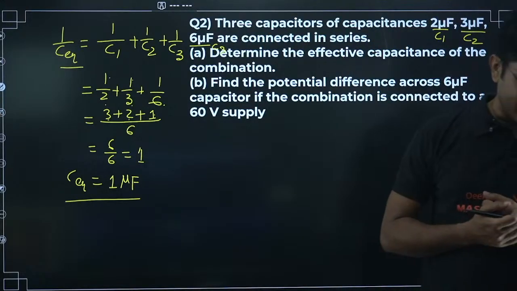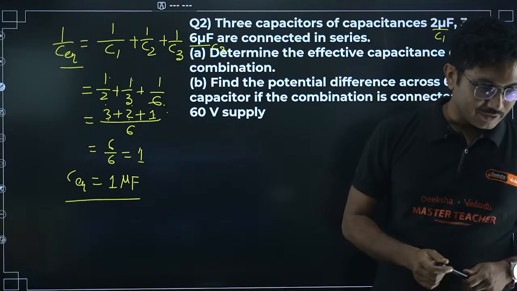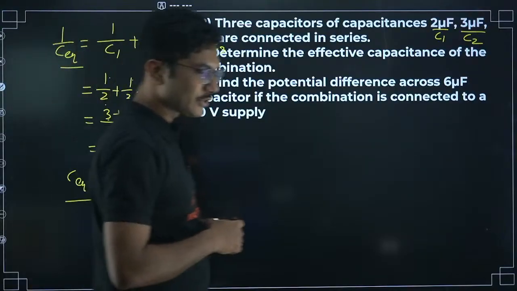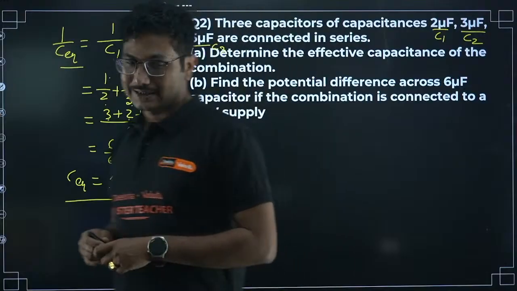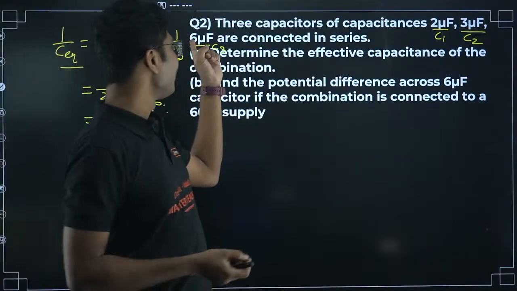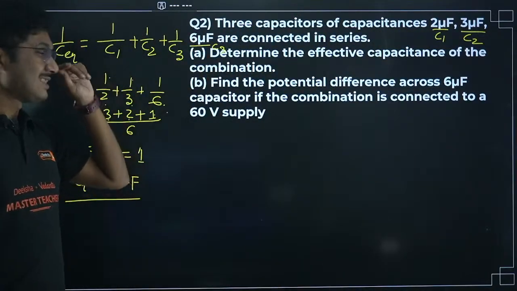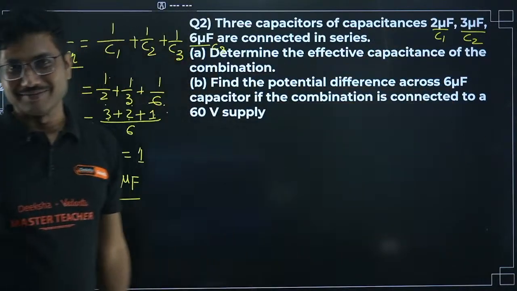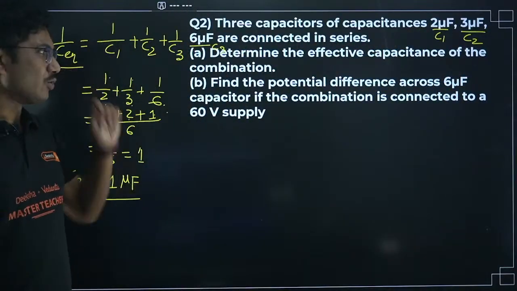So the C equivalent is 1 microfarad. Mohammad, you made a mistake. You forgot to add this 1 by 6, I guess. That's why your answer is slightly wrong. Aisha and Apsara are answering it correctly. Gayatri, Akshay, they have all answered it correctly. Mohammad, you answered it fast, but you should be careful. I think you missed out this 6 microfarad. You only took this 2 and 3. There are 3 capacitors, not 2. You did 2 times 3 divided by 5, right? But that is not the case here. Here we have 3 capacitors, not 2.